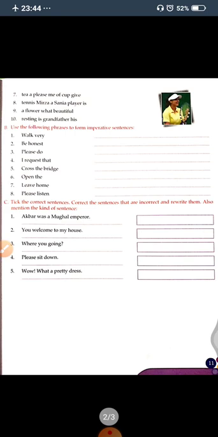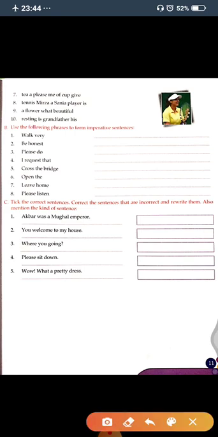Now your homework. So your homework is you have to fill your book. What you have to do? You have to only fill your book. Got it everyone? Okay.